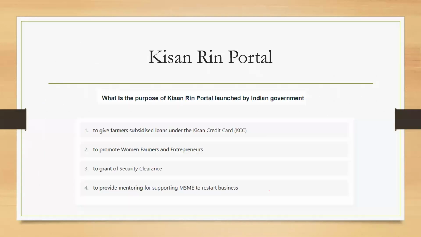Now the Survey also talks about the Kisan Rin portal. So Kisan Rin portal, any idea? It is related to what? Obviously it is related to Kisan Credit Card. Kisan Credit Card is a very important topic for the exam. So that is the reason we are covering this Kisan Rin portal.